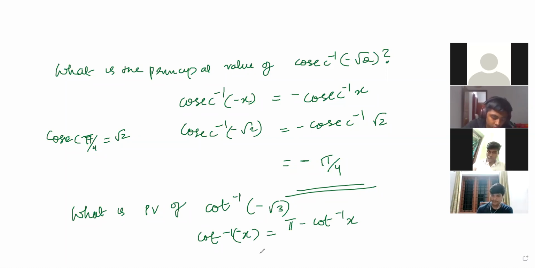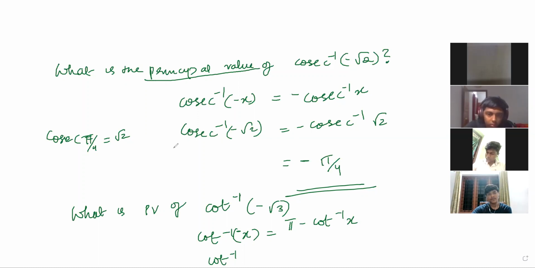So how we will proceed? Cot inverse minus root 3 can be written as pi minus cot inverse root 3.